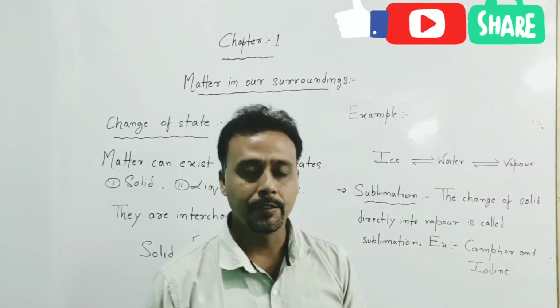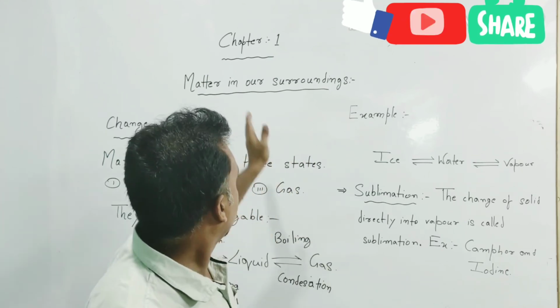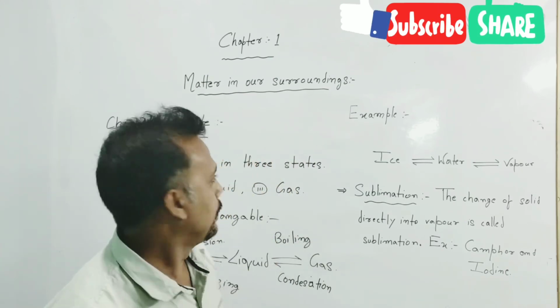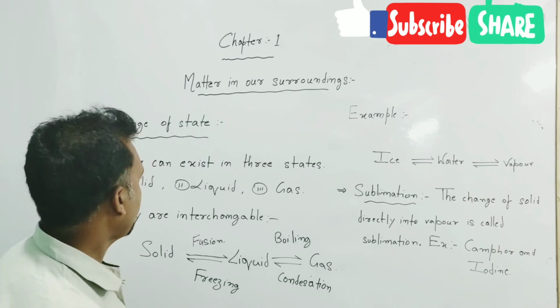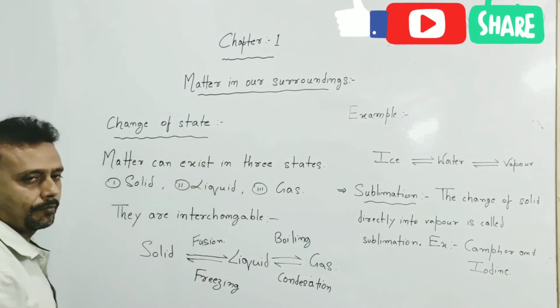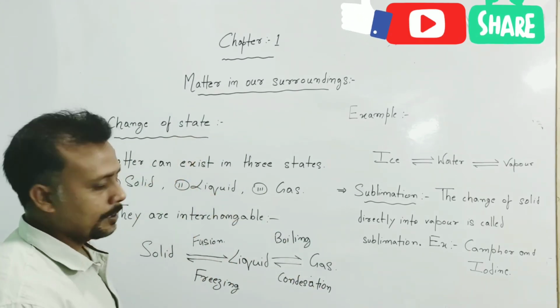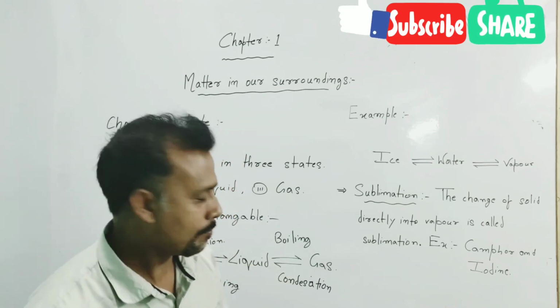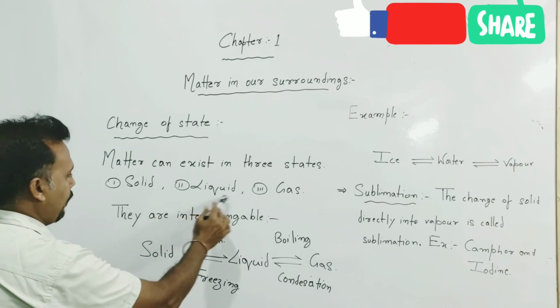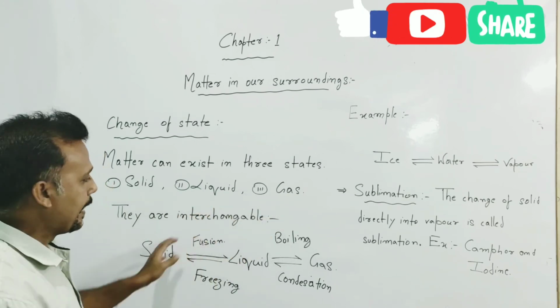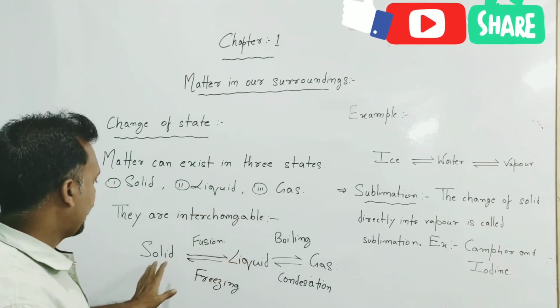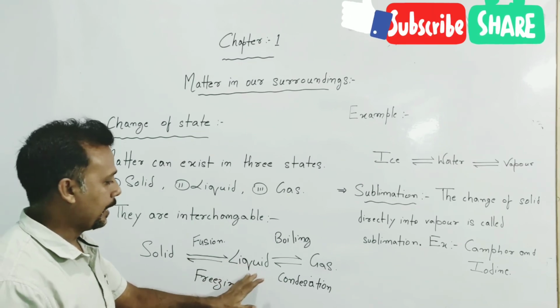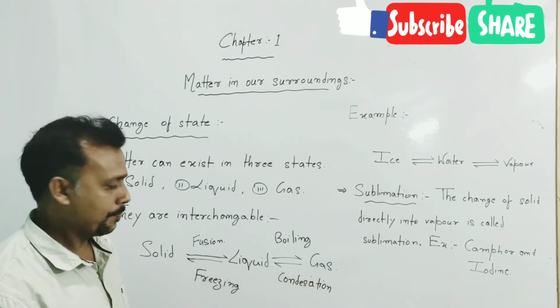Welcome to the second part of our chapter 1 of science, matter in our surroundings. The topic is change of state. Matter can exist in three states: solid, liquid, and gas, and they are interchangeable. It means solid can be changed into liquid, and the liquid state can be changed into gaseous state.